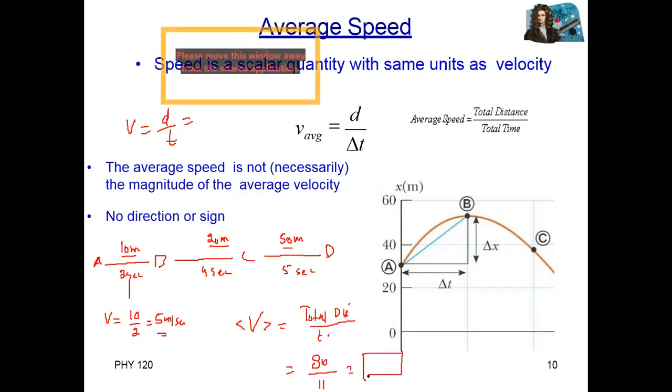Clear? What is speed? Speed is the distance covered over time, distance per unit time. When we talk about average, it is total distance covered divided by total time taken, and we don't need any direction for that.